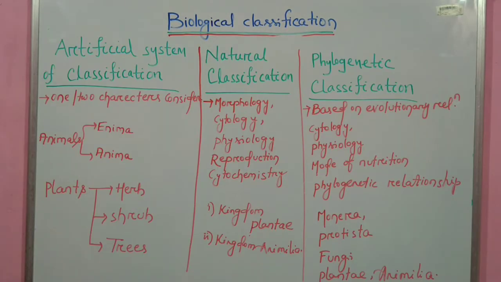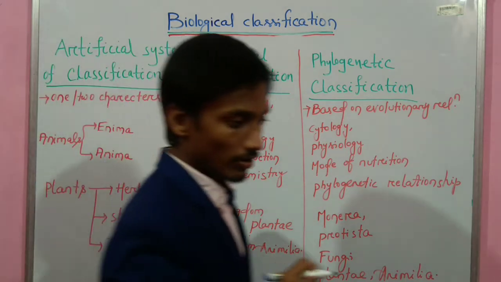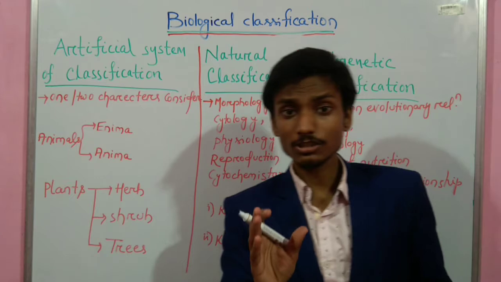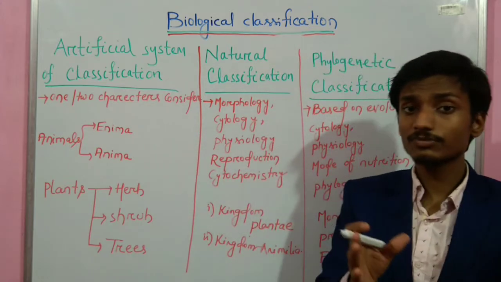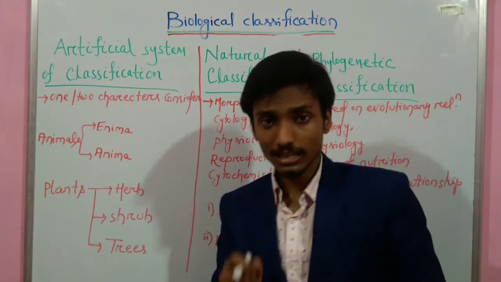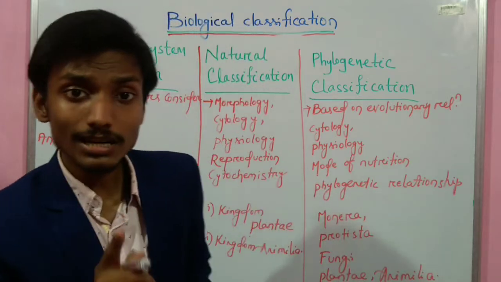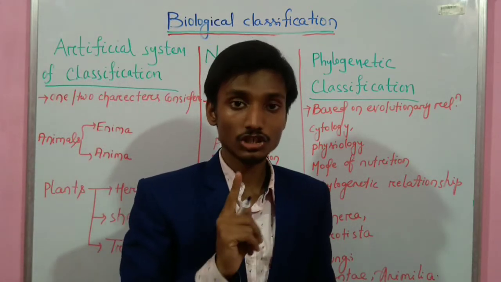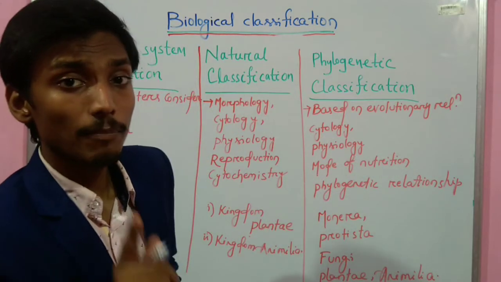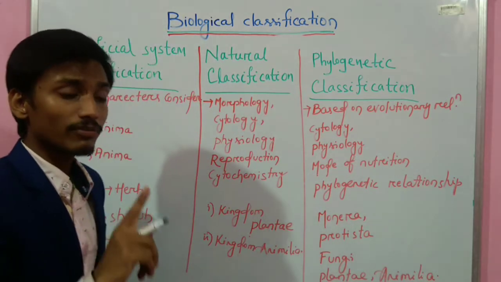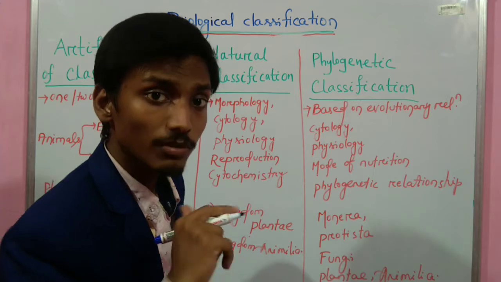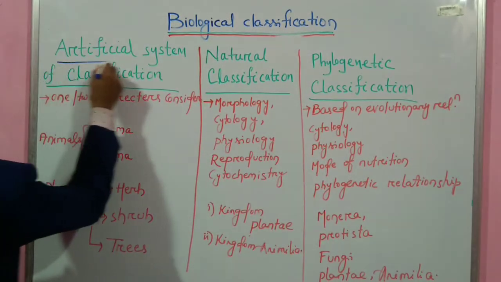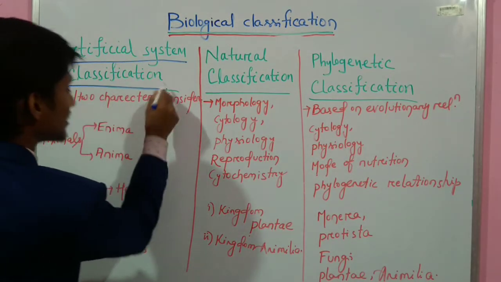So now let's see three different systems of classification. Classification, we know, is to categorize different living organisms. Who made the first attempt to classify different organisms? Aristotle made the first attempt, and his system of classification is known as artificial system of classification.